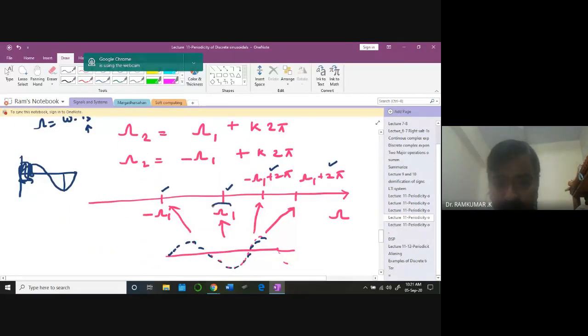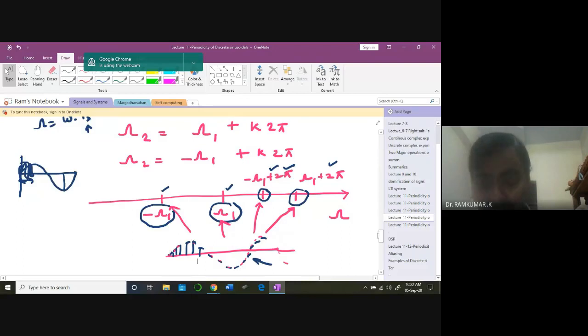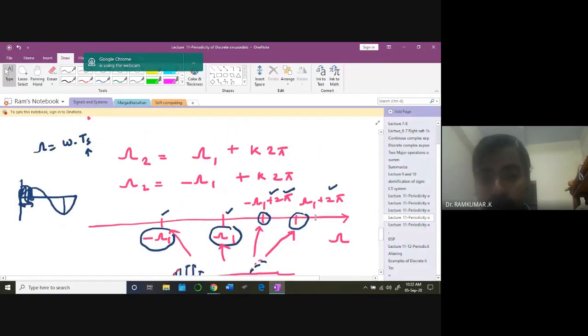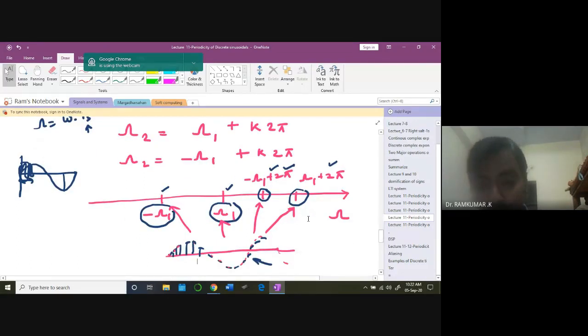For omega 1, it is like this, minus omega 1 is like this, and omega 1 plus 2 pi would also give one waveform here. All these are going to have the same samples. I'm talking only about samples, not the continuous waveform. So in the frequency domain representation, you may end up with the same spectrum for two different waveforms that are improperly sampled.